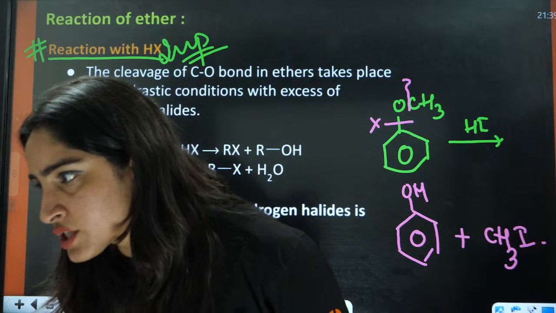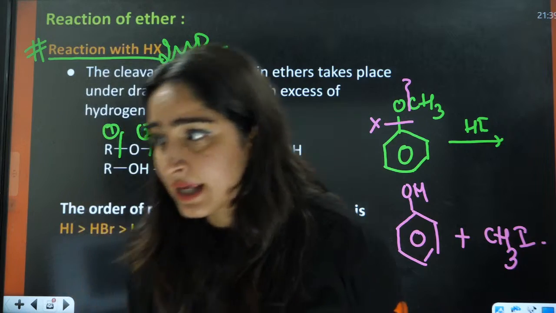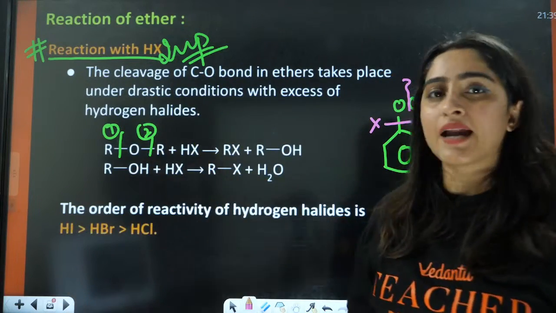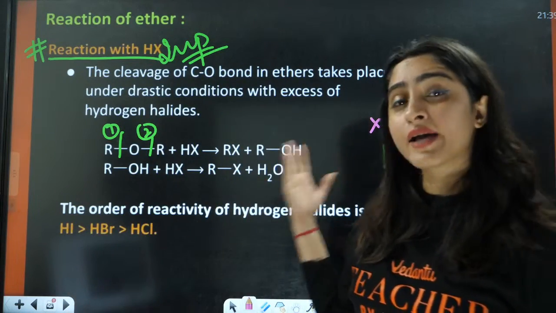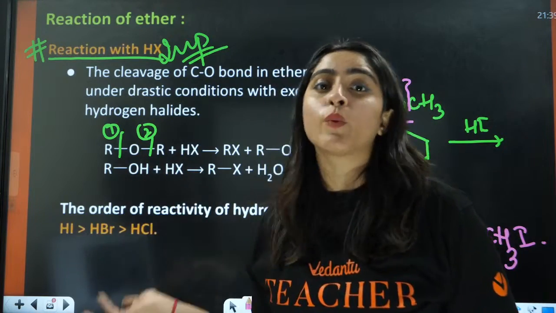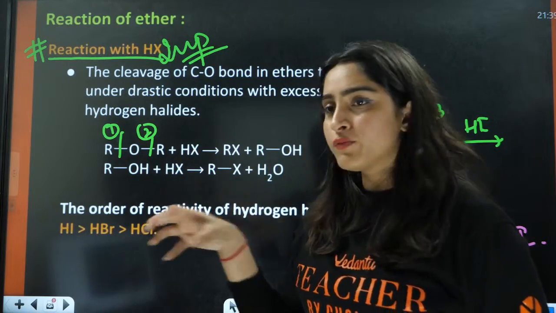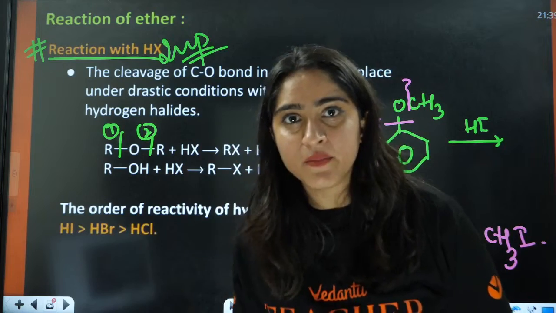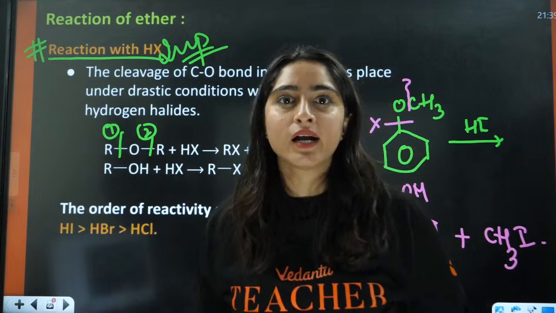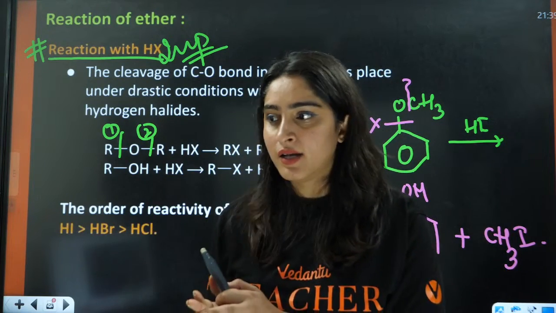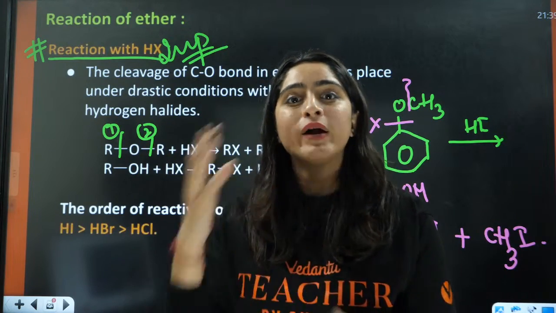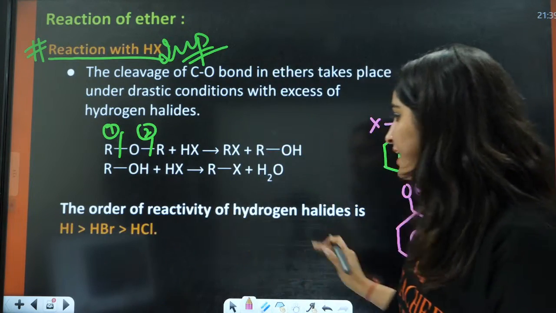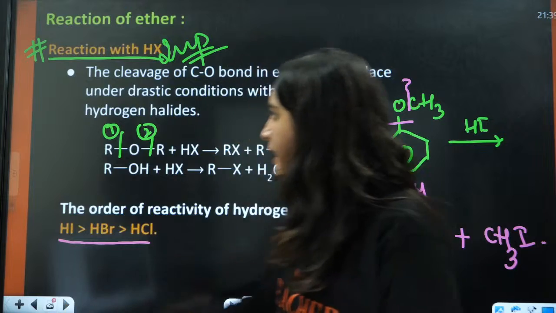Ma'am, for any reaction is the question on mechanism? Yes, all these questions are from your mechanisms only. And if you don't know the mechanism, how will you be able to answer the questions? Because you need to know what is actually happening in the mechanism. Only then you will be able to understand what should be the product, what the slowest step is, and how it is proceeding. And the order of reactivity is HI, then HBr, then HCl.